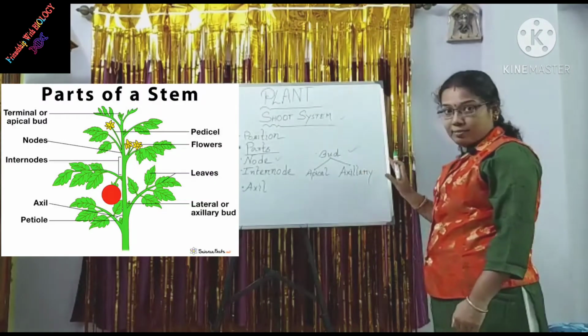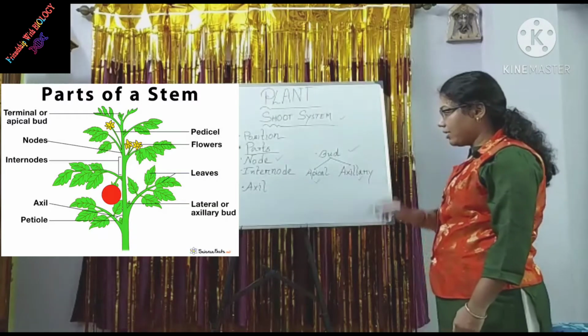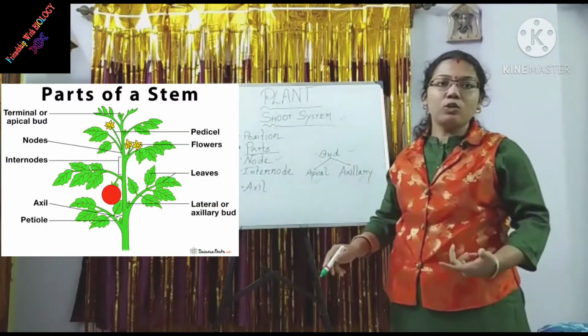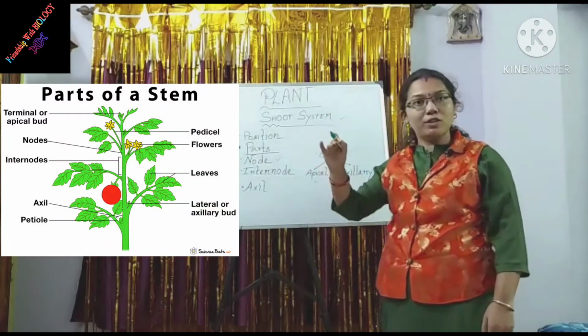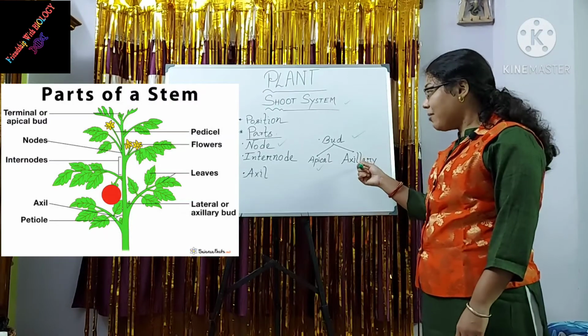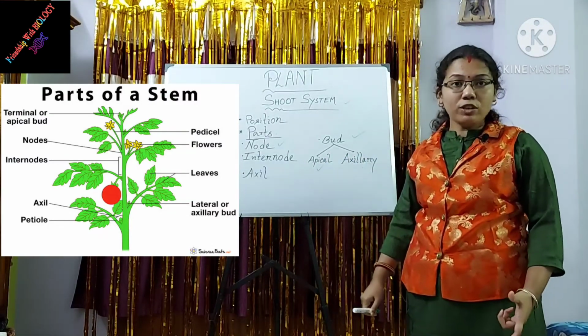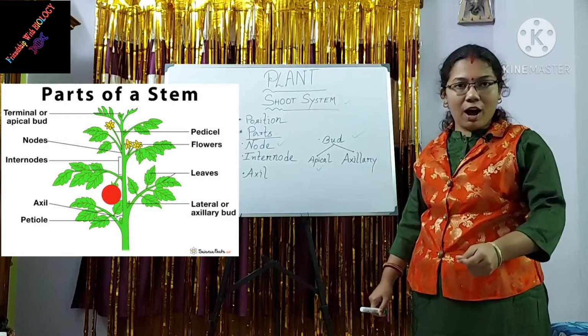Bud is of two types. Number 1, apical bud. Number 2, axillary bud. Apical bud is responsible for vertical growth of the plant, and it is present at the tip of the shoot. Axillary bud arises from the point of axil. It produces new branches either with leaf or with flower.